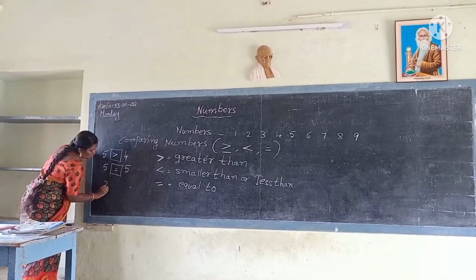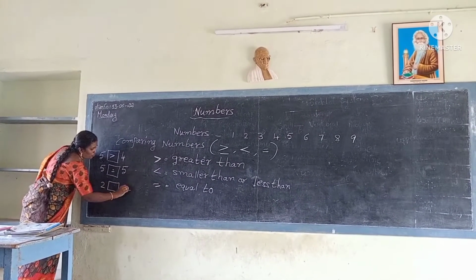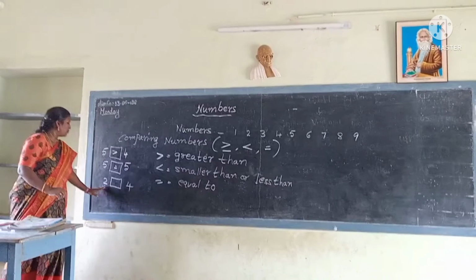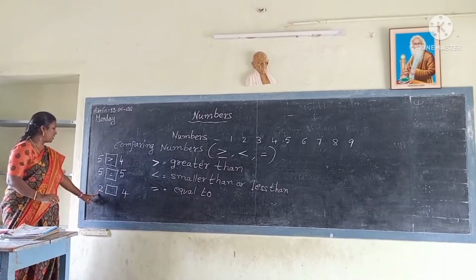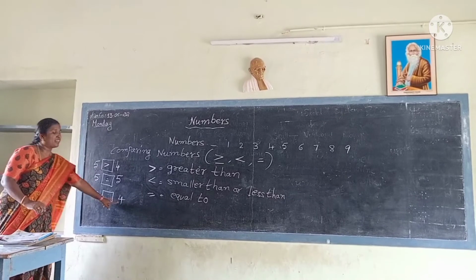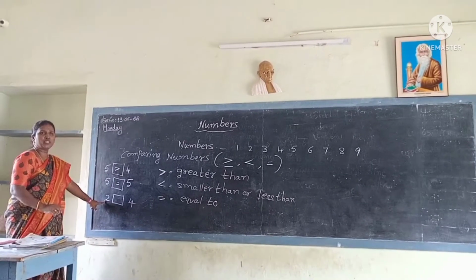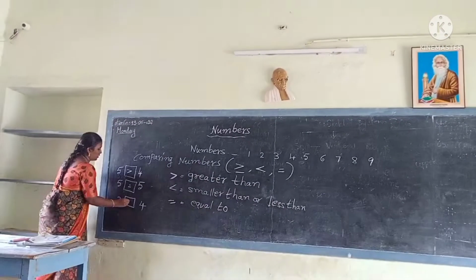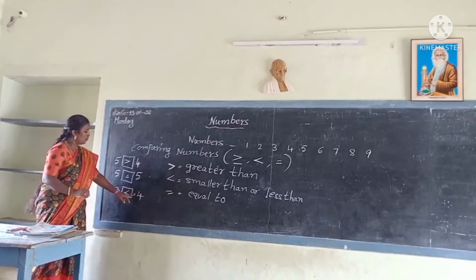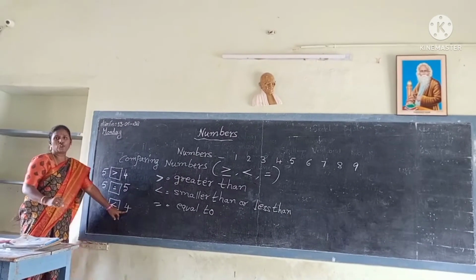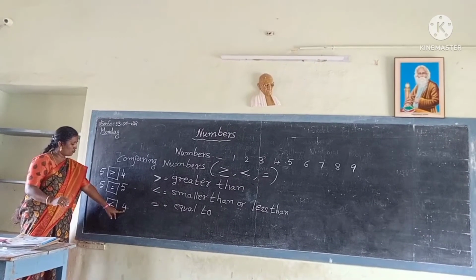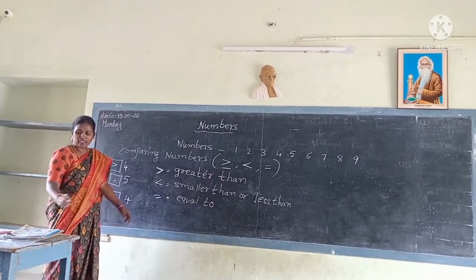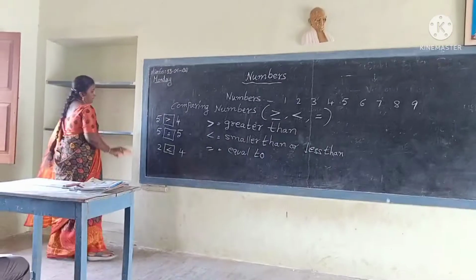Next, 2 and 4. First number is 2 and second number is given 4. By using which symbol do we have to choose? First number is 2. 2 is a smaller number than 4. 2 is the smaller number than 4. So which symbol do we have to use? Smaller than or less than. 2 less than 4. What is the meaning of 2 less than 4? 2 is a smaller number than 4. Like that we compare the numbers.